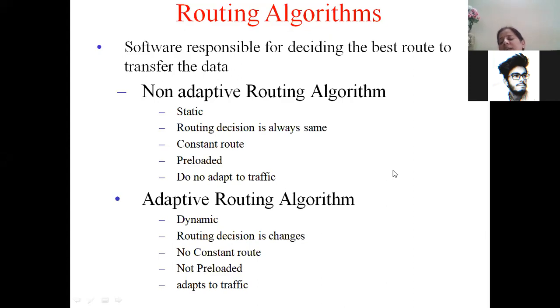There's no specific value like 10 or 20 that can work. Suppose you set it to 10 and you have 20 routers there. Only one part of the network you are able to cover, not the remaining. So I don't use the word maximum, neither the word minimum. I use the word optimum. The optimum value of the hop count will depend on the size of the network or the subnet.